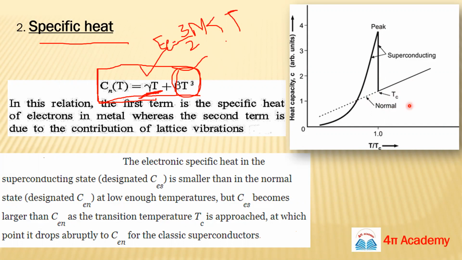What is happening at the critical temperature? Because at the critical temperature only your state is changing, from superconducting to normal material. So you can see the behavior will be like this. But if it were a normal material, it would be straight only. So this is the behavior of specific heat in a superconducting material.